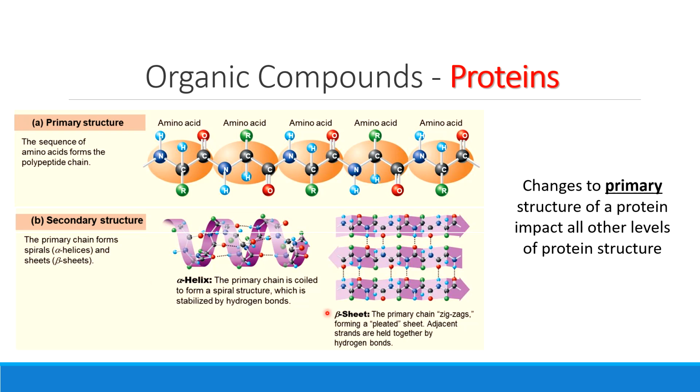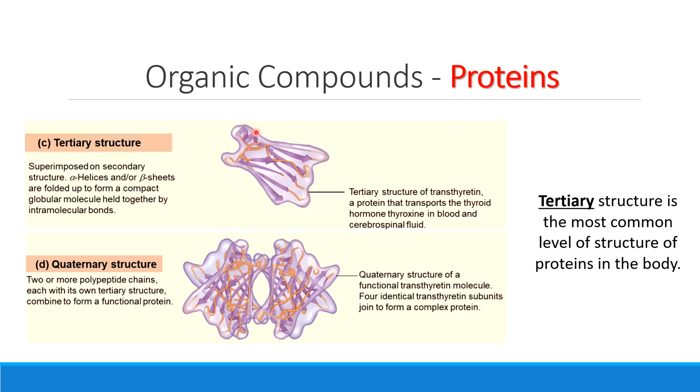Alpha helices and beta sheets form because I have polar amine groups and polar carboxylic acid groups. I'm interacting these structures just like I did to connect them to each other. Because I take those alpha helices, here's that curly Q, I take those beta sheets with these flat arrows. When I squeeze them all together to make something that's 3D, now I've made what's called tertiary structure. So tertiary structure is my overall 3D shape. All parts of that amino acid chain have folded together. Notice that this is the most common level of structure that proteins in our body will get to.